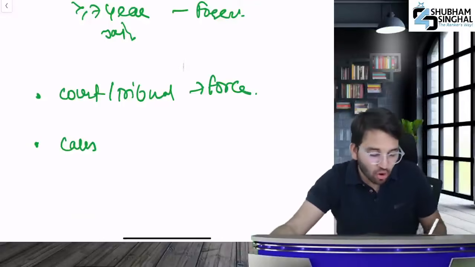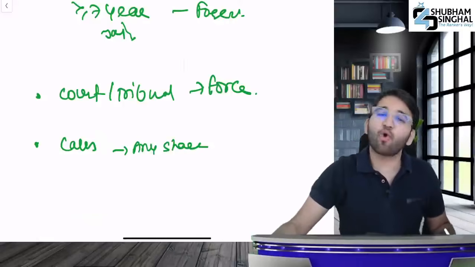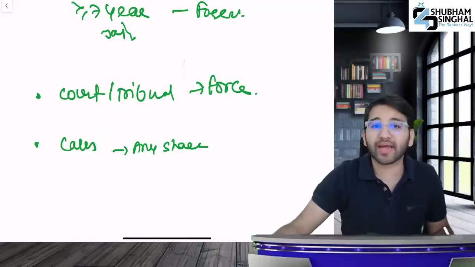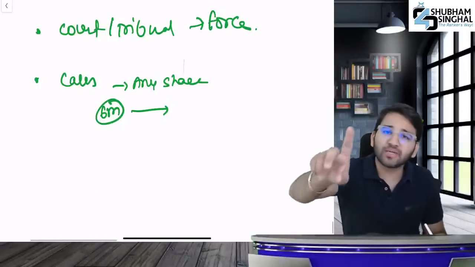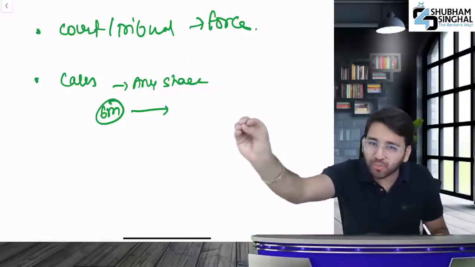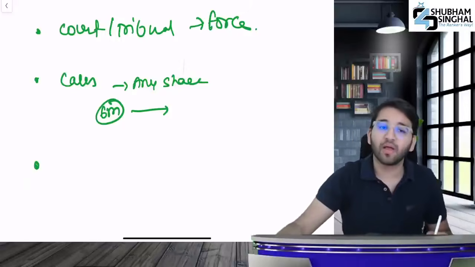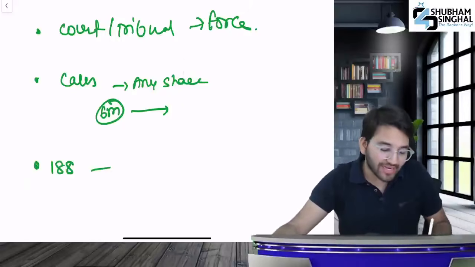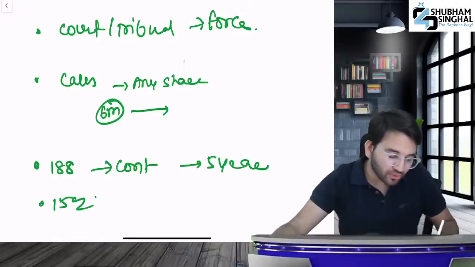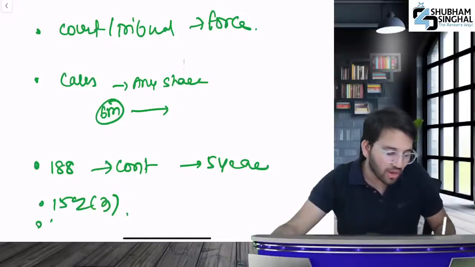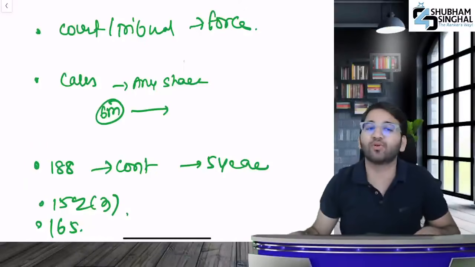As per law, if you delay the calls on any shares held by such person in the company, and 6 months have elapsed since the last due date, law states you'll be disqualified. Will you be disqualified forever or for some period? There's no period, so you're disqualified forever. And then what is next? If you are in contravention of 188 in the last 5 years, you're disqualified. You'll be disqualified if you lack a DIN under 152(3). If you exceed the maximum number of directors under 165, then you'll be disqualified.